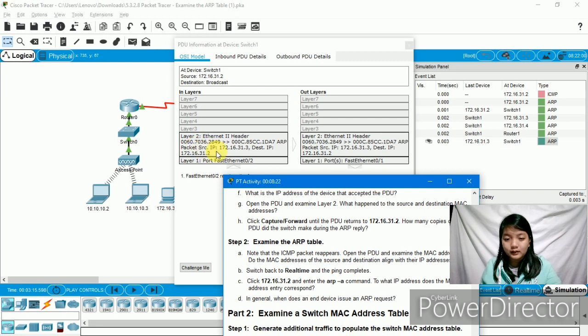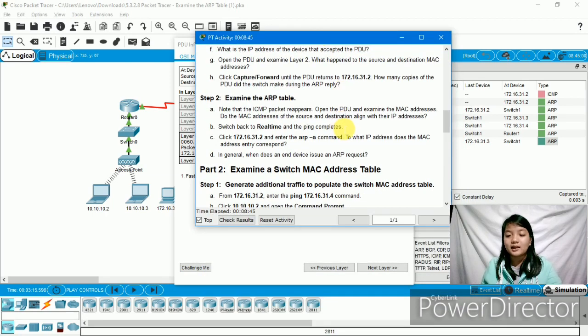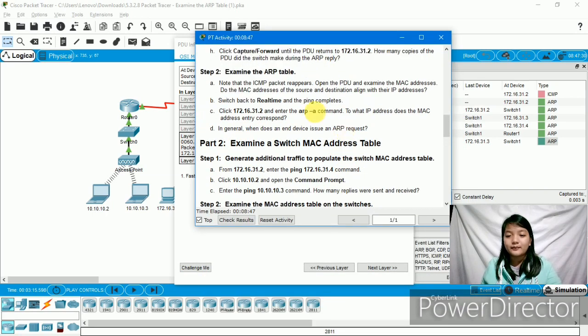Here the source is 172.16.31.3. Also here, the source is 172.16.31.3. This one is the same, and their destination IP is 172.16.31.2. They are also the same. So the answer to that question is yes.